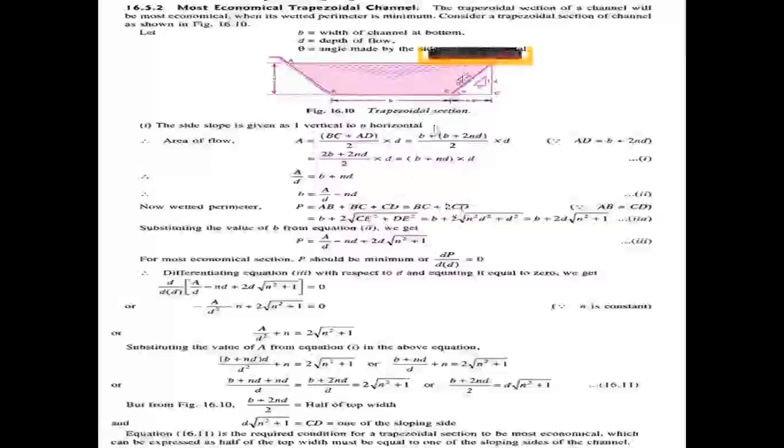For that we use the Pythagoras theorem. P equals b plus 2 into root of (CE square plus DE square).